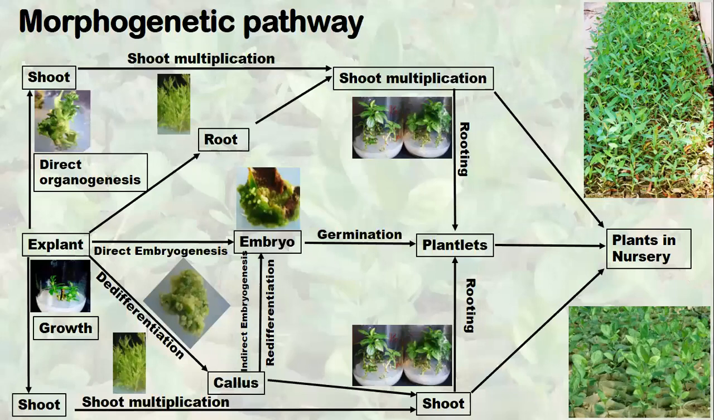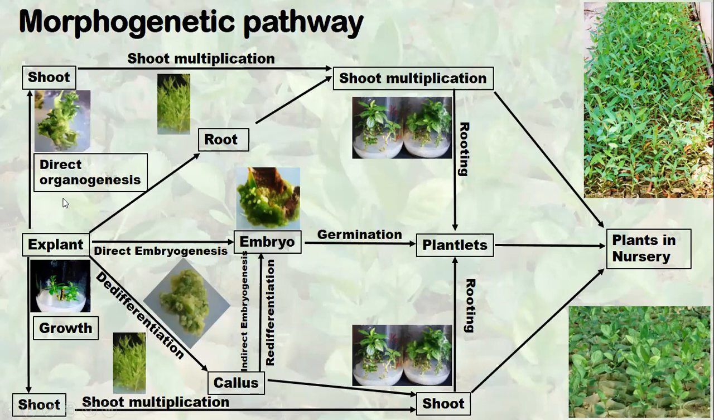These are different pathways of morphogenesis. So you can have any explant. This is a node explant where the shoots can grow. These shoots can be multiplied. You can get a crop of shoots like this, and then we can root those shoots to get the plants. From the explant, we can directly differentiate embryos, as in this case, this is bacopa. Or we can get callus from the explant and then develop embryos from the callus. This is called direct embryogenesis. This is called indirect embryogenesis.